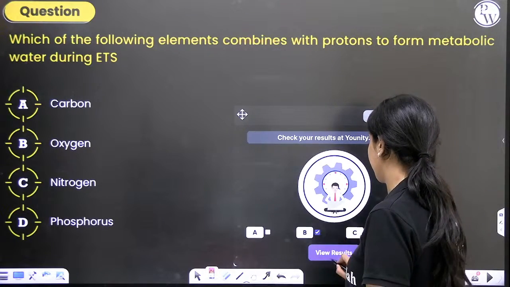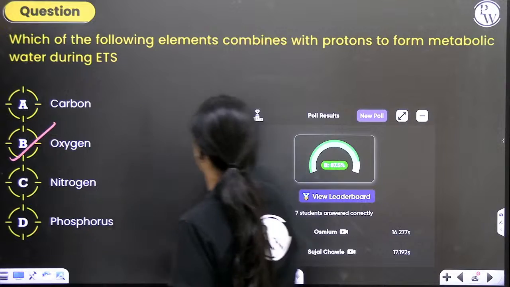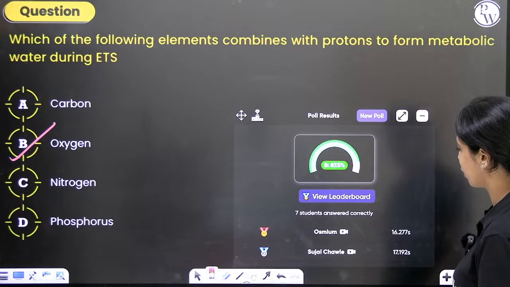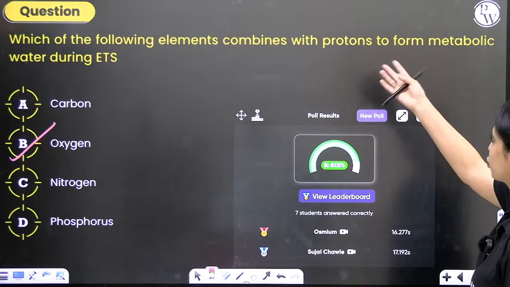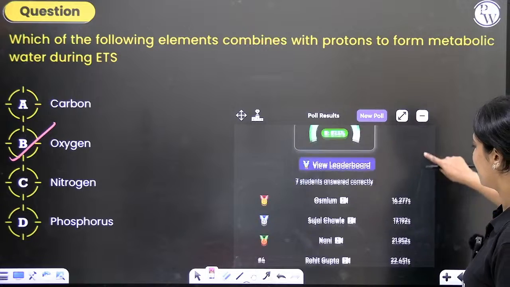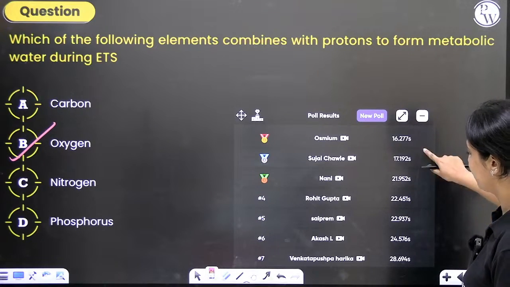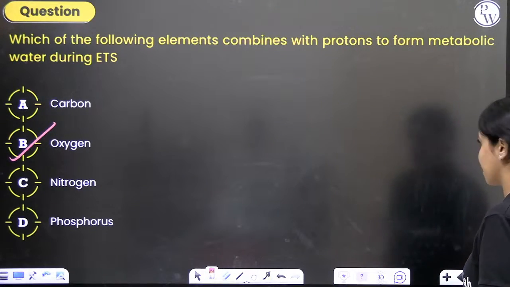Yes, B is the correct answer. Oxygen is the final acceptor of electrons and combines with protons from the matrix to form water. Naga, Sujal, Nani, Rohit, Sai Prem, Akash, Harika, everybody has answered correctly.